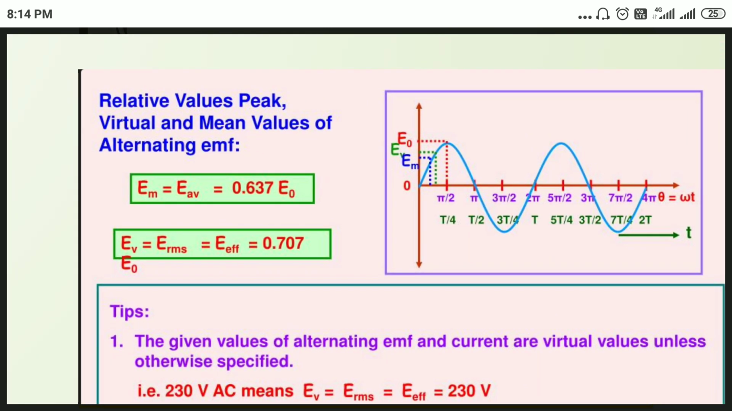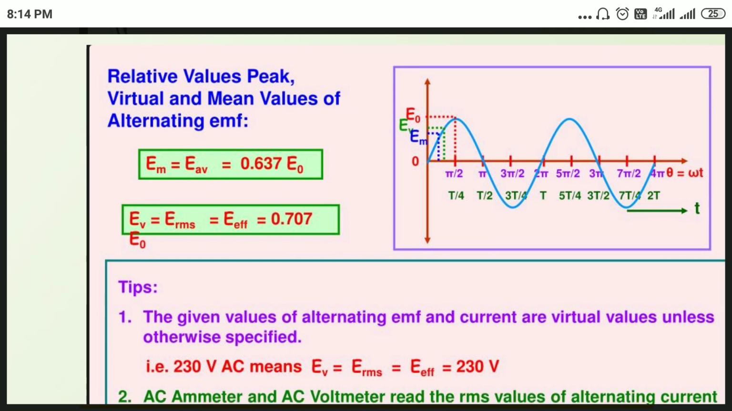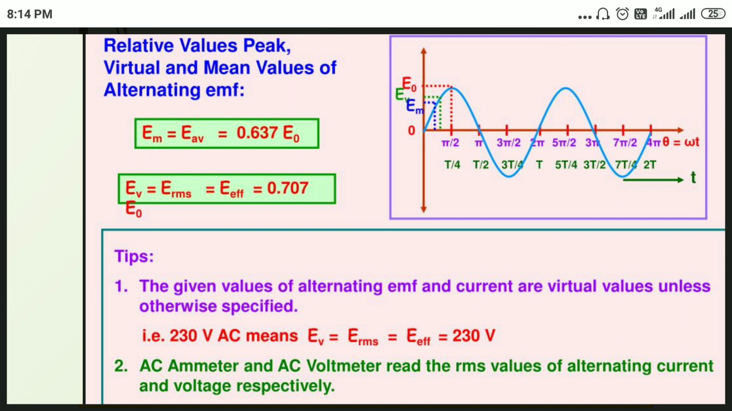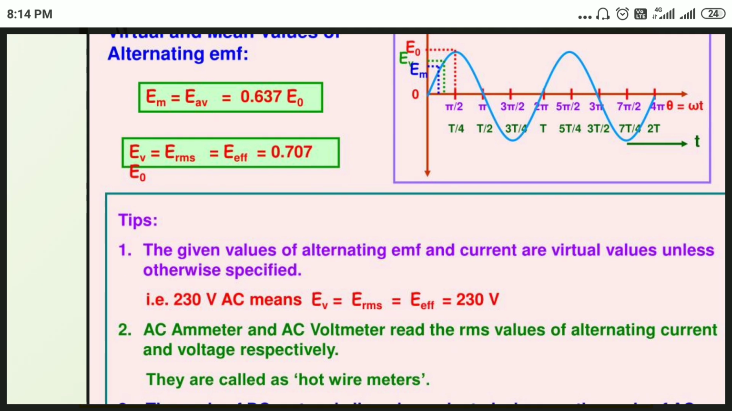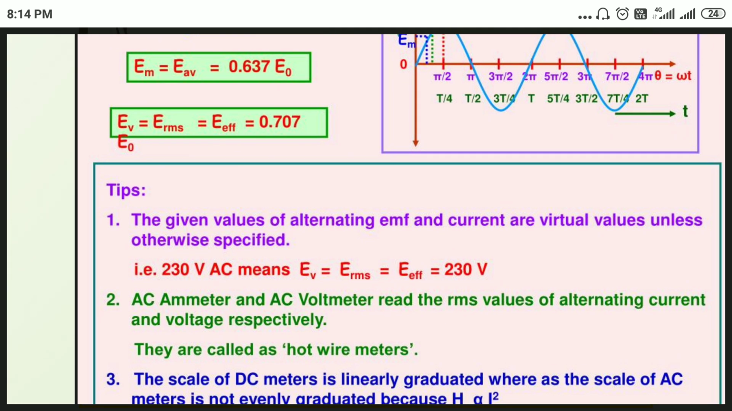Here the relative values are the peak, virtual and mean values of alternating EMF. The average value is 0.637 times V naught. The RMS value of EMF is 0.707 times E naught. So this is the difference between the average value and the RMS value. We always consider the RMS values only.